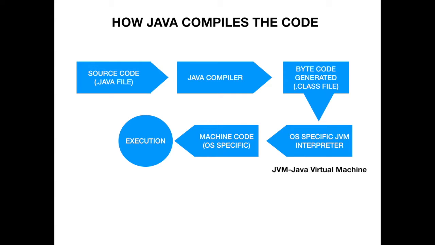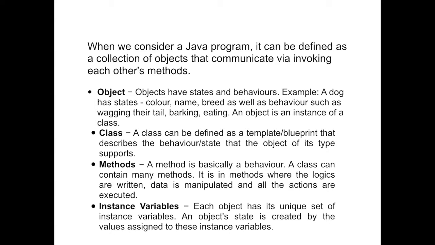Now the machine code that is generated is also OS specific, right? So now after that it executes the program and you get the output. Now when we consider a Java program, it can be defined as a collection of objects that communicate via invoking each other's method. A class can be defined as a template, a simple blueprint.